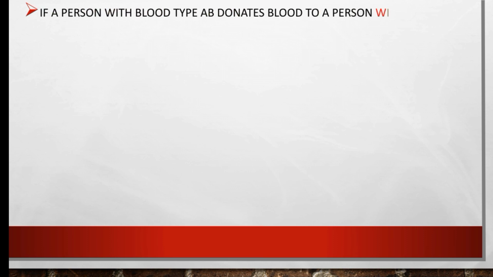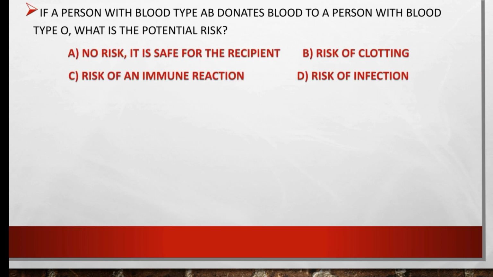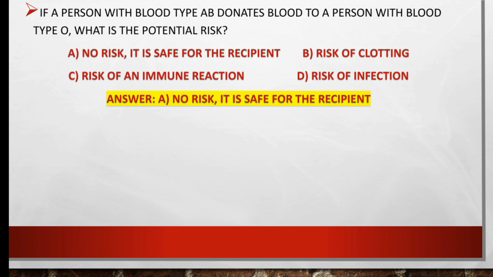If a person with blood type AB donates blood to a person with blood type O, what is the potential risk? No risk, it is safe for the recipient, or risk of clotting, risk of an immune reaction, or risk of infection. Which one is the right option? So if a person with blood type AB donates blood to a person with blood type O, there is no risk because it is safe for the recipient.